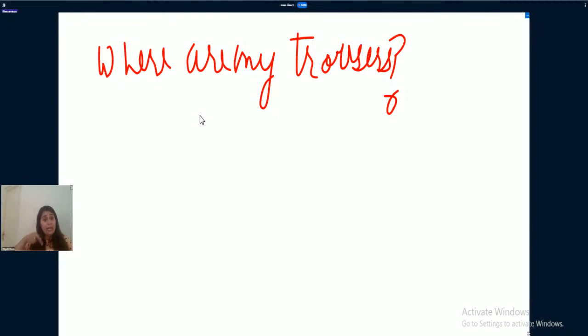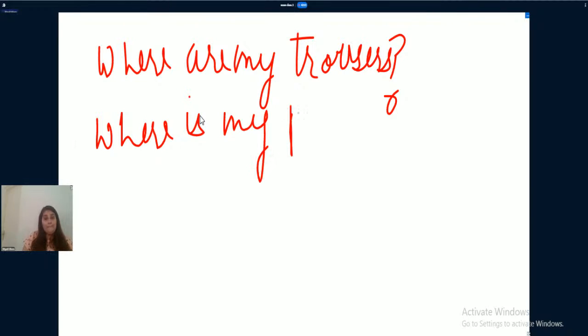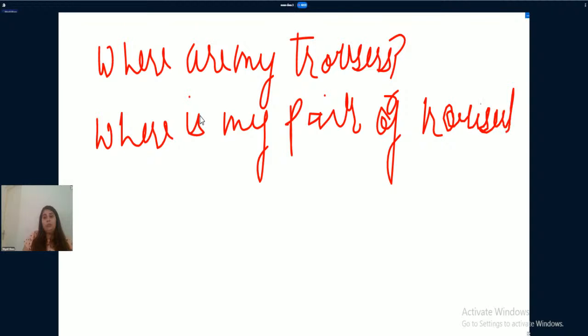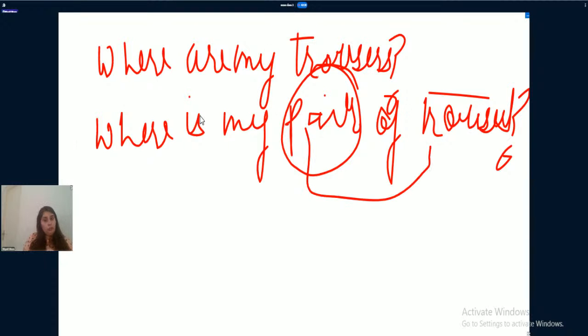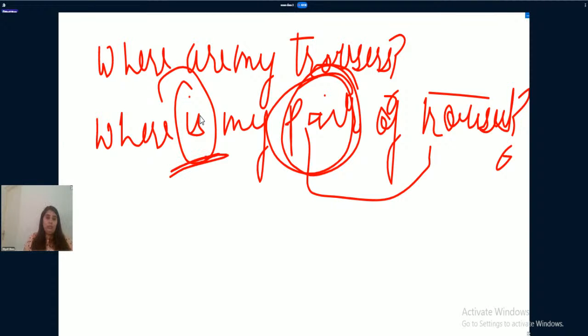Now, there is another way to write the same sentence in a different manner, which is also correct. And the another way is, where is my pair of trousers? If you can add pair before it, you showed the plurality through this word, through the word pair, and in that case, you can use verb is with it, right?